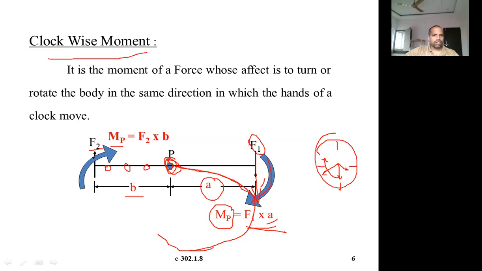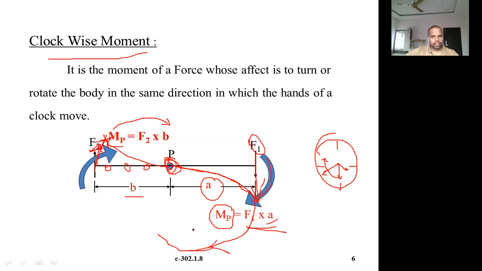This force is acting upwards at this point. Due to this upward force, what happens? This force is trying to rotate this member in this direction. Because of this force F2, it will try to rotate in this direction.